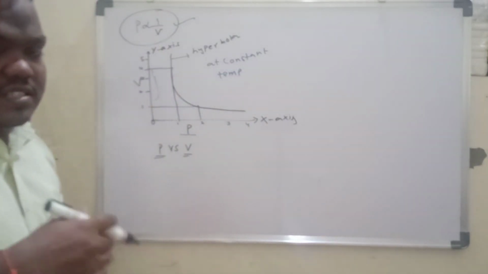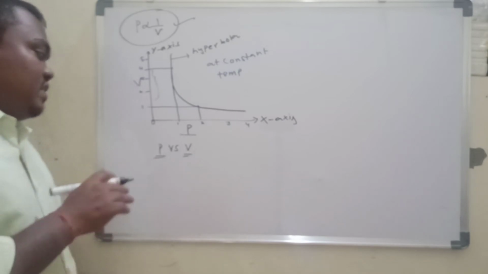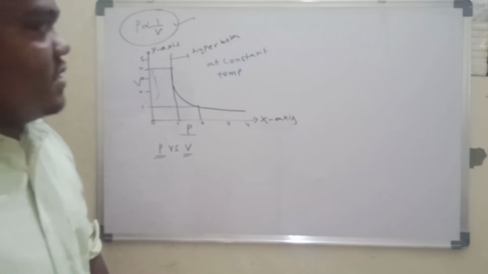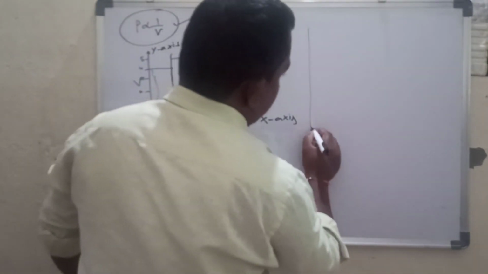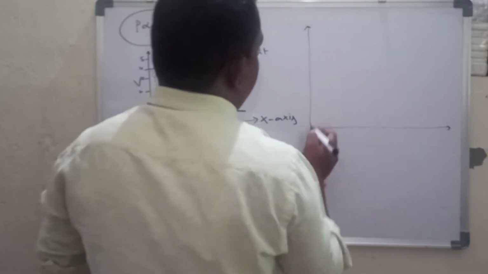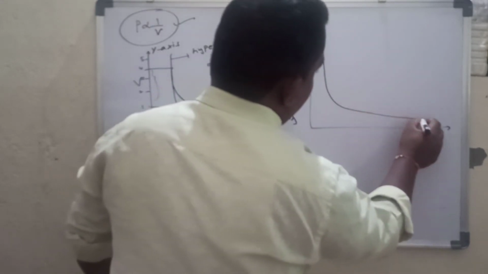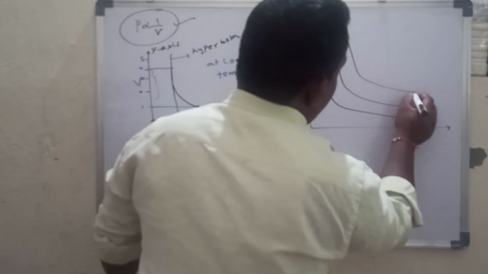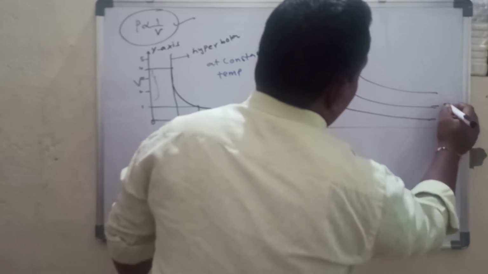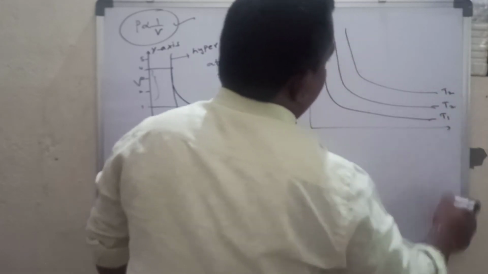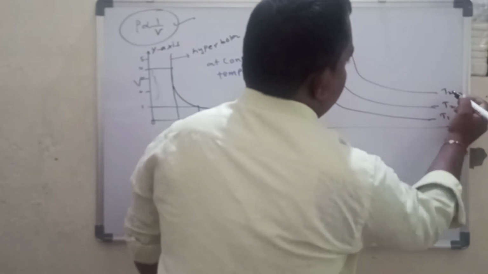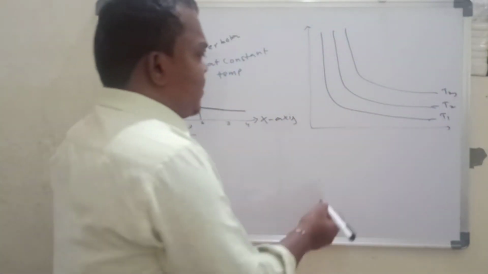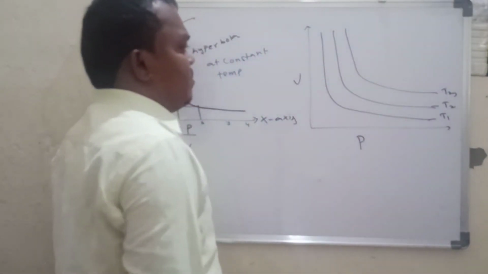Let us take this graph between pressure versus volume at different temperatures. Let them be called T1, T2, T3. We are taking the same pressure versus volume at different temperatures.